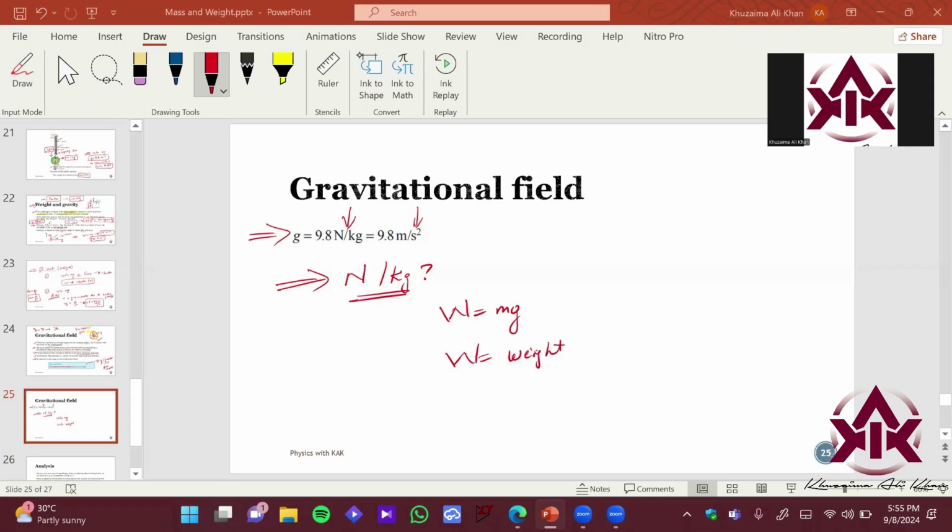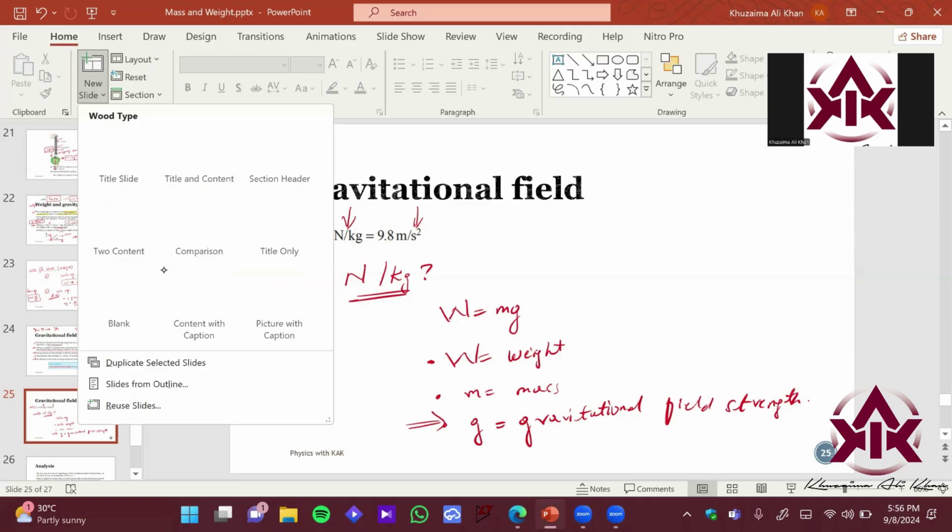So let's begin. I was just saying the terms: W is weight over here. M is the mass of an object, and g is your gravitational field strength. So we are going to derive the SI unit for this particular quantity, g.